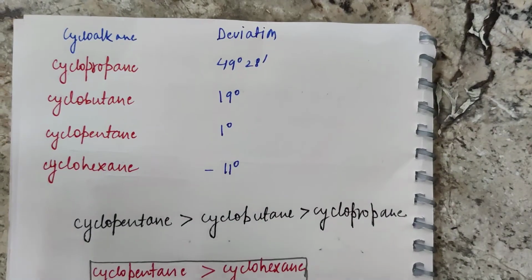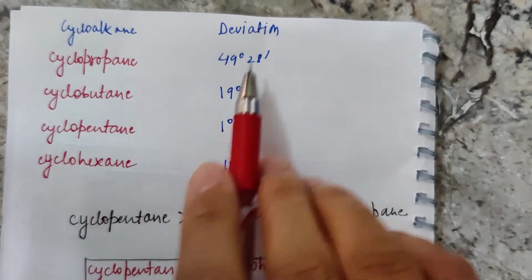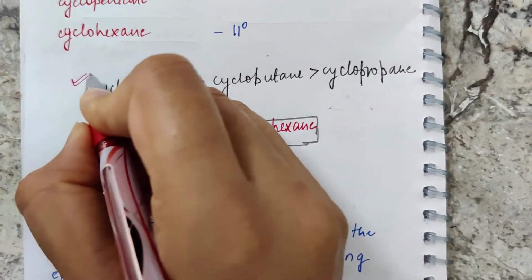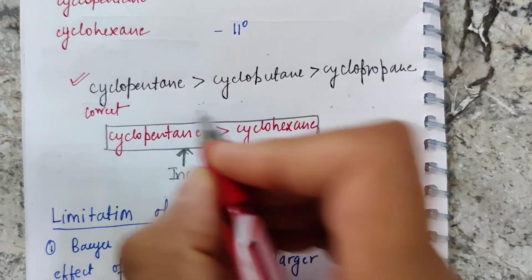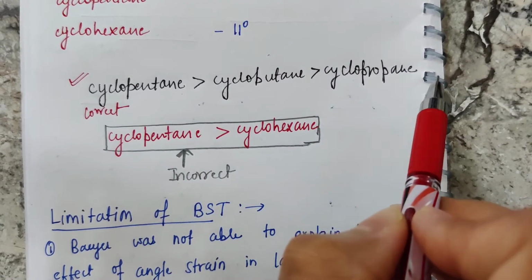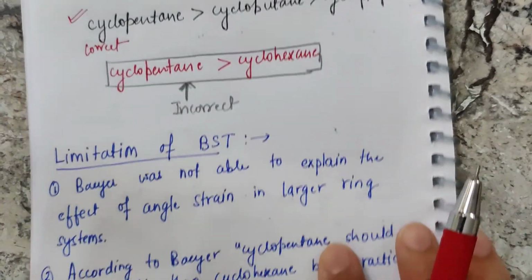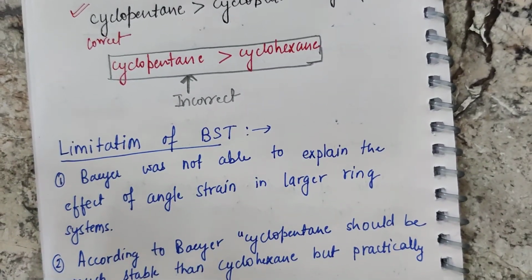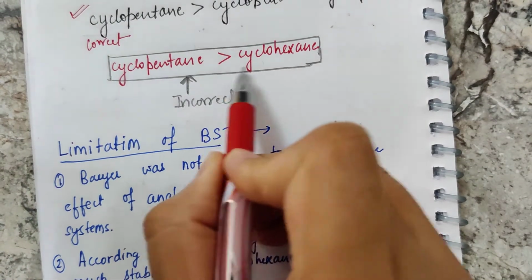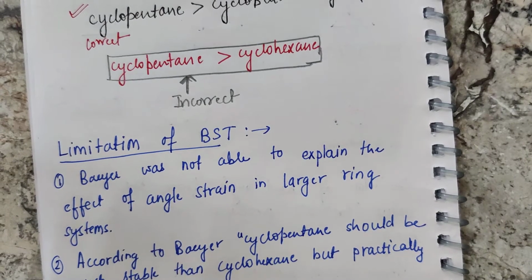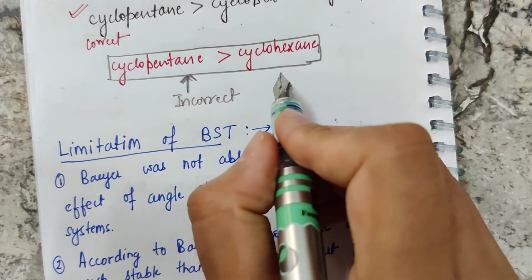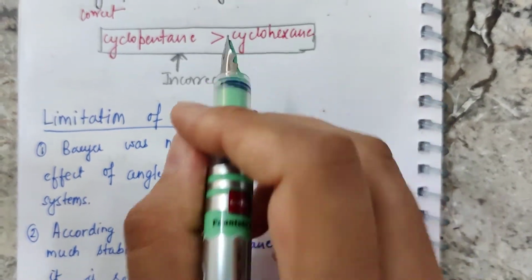This table gives us the cycloalkanes and their respective deviation that we have already discussed. This order we have discussed. This is a correct statement: the stability order is cyclopentane more stable, then cyclobutane, then cyclopropane. The incorrect statement that the Baeyer strain theory suggested was that cyclopentane is much more stable than cyclohexane. This is incorrect, and this was found by studying the reactivity of both of these compounds.